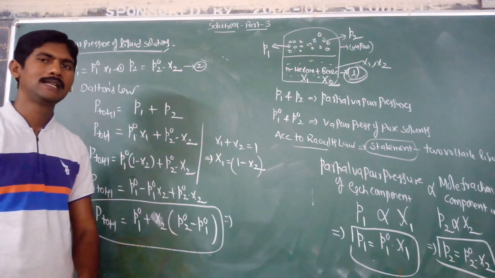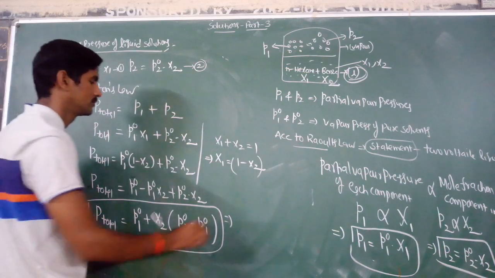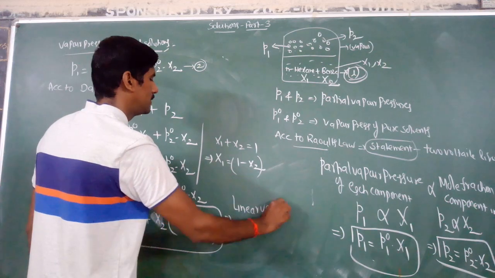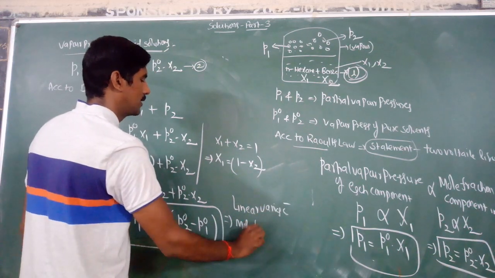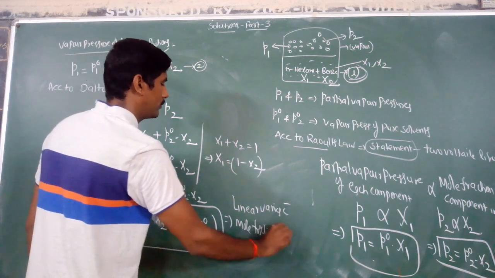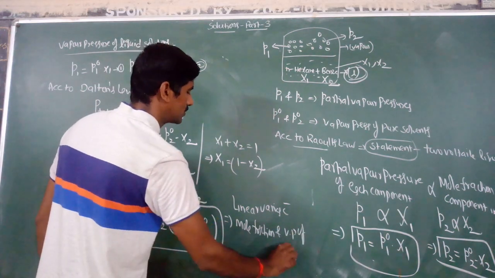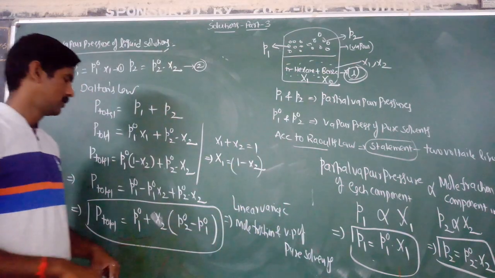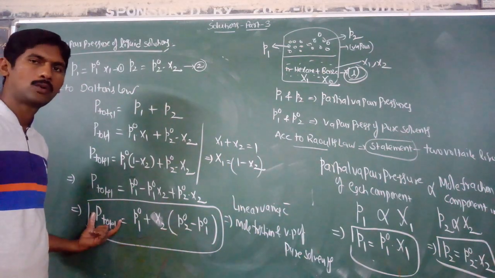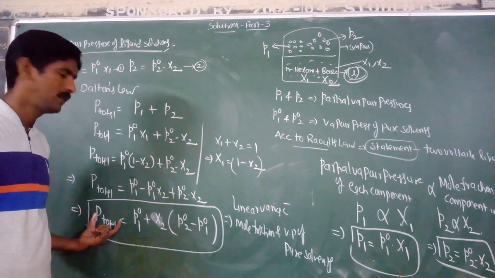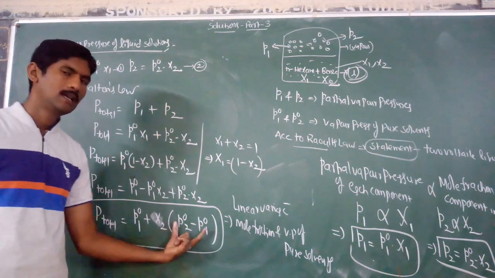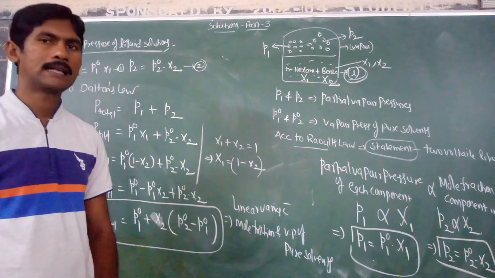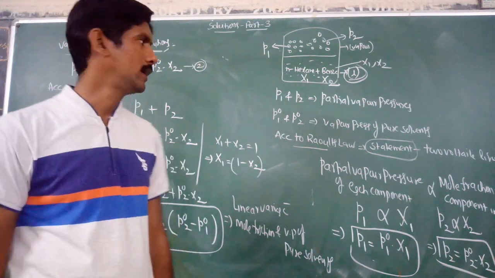It shows how the total vapor pressure linearly varies with mole fraction and vapor pressure of pure solvents. This is clearly explained by a graph.